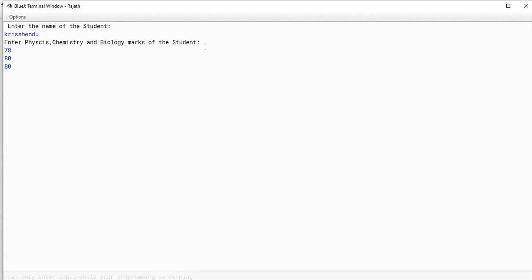Why is nothing coming? Because we are only in the accept function. In that function, only these six lines are there for accepting the input. Now I have accepted, and I'm closing it.